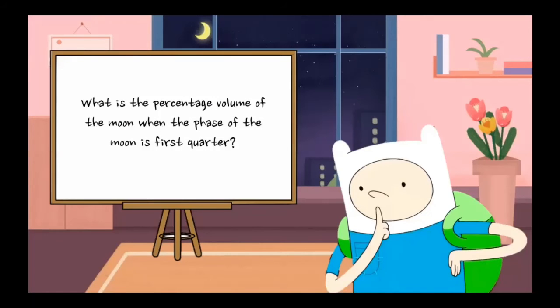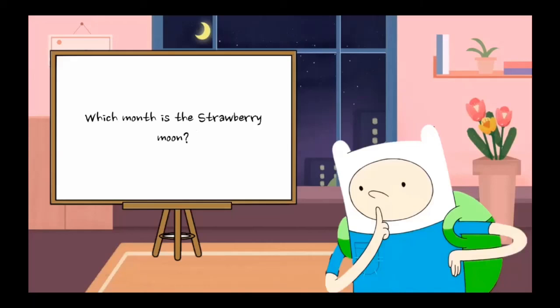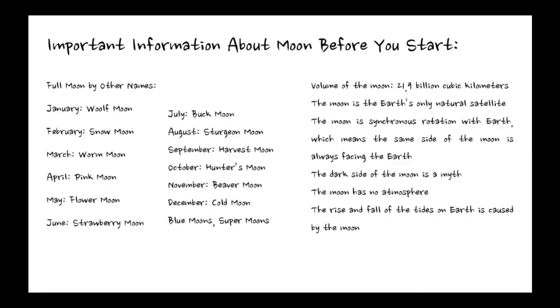Now we have to calculate the percentage volume of the moon when the phase of the moon is first quarter. From the name of the phase of the moon, we can know that the first quarter will be 25% of its original volume. For the next question, we have to figure out which month is the strawberry moon. From the information, we can know that strawberry moon is another name for the full moon in June.